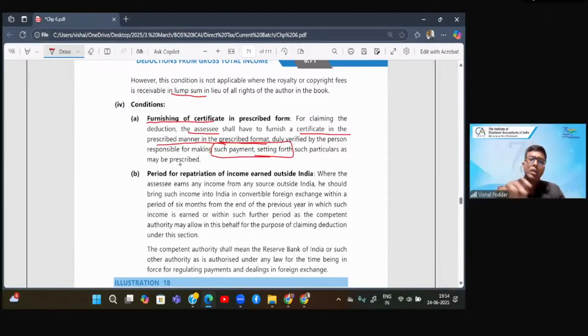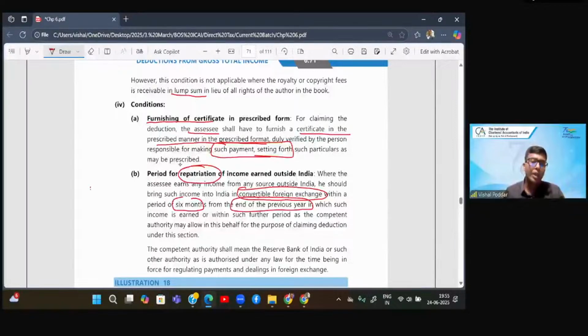Now, this is a common condition for all foreign currency incomes, that wherever any benefit is given for foreign currency related incomes, the condition is that this foreign currency income should be repatriated, that is brought back to India, and the time limit given is 6 months from the end of the previous year. So within this period, you should bring that foreign currency, which is in convertible foreign currency form, into India.